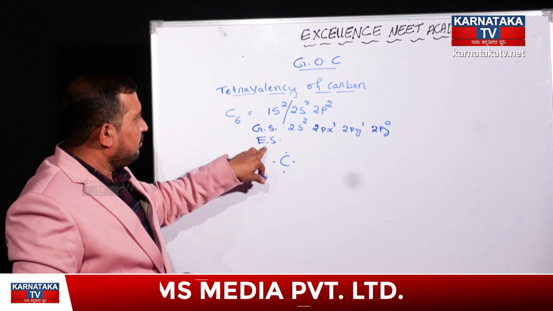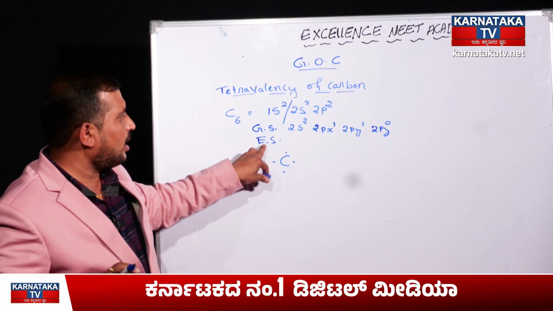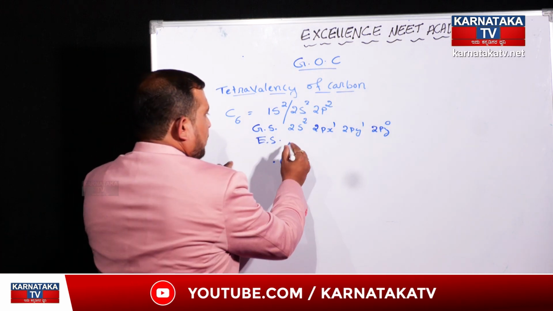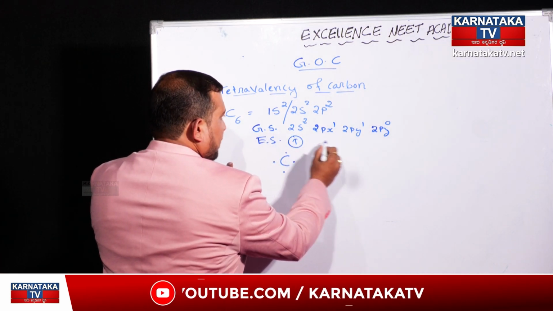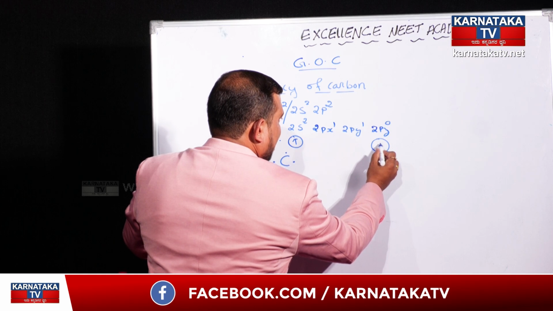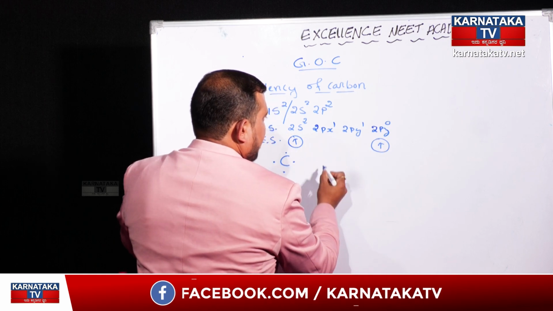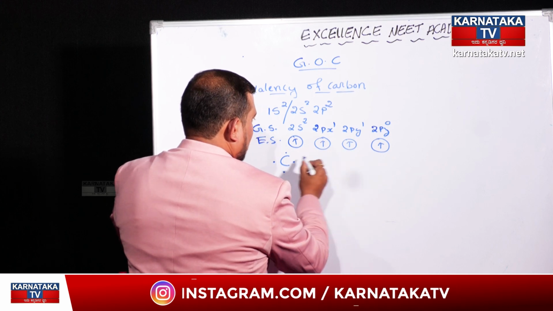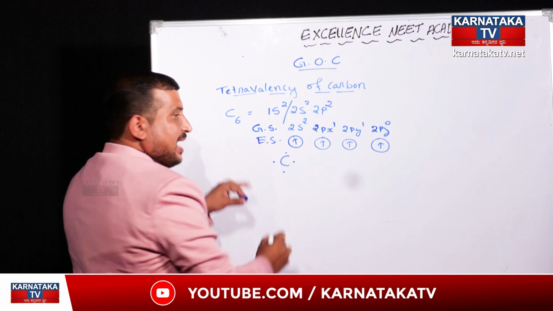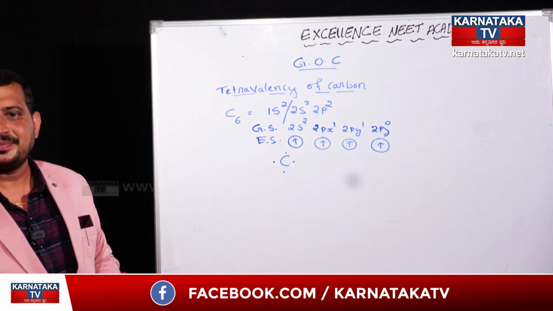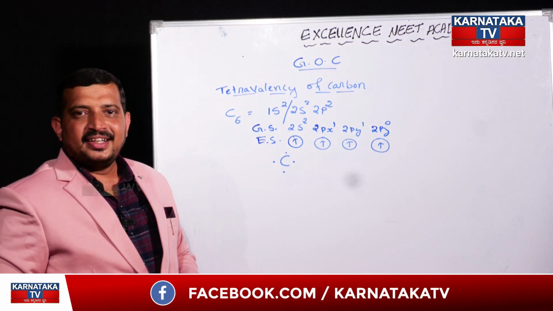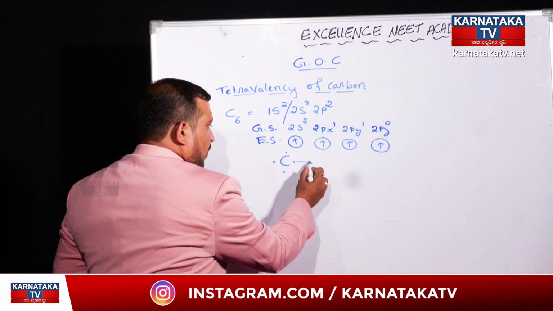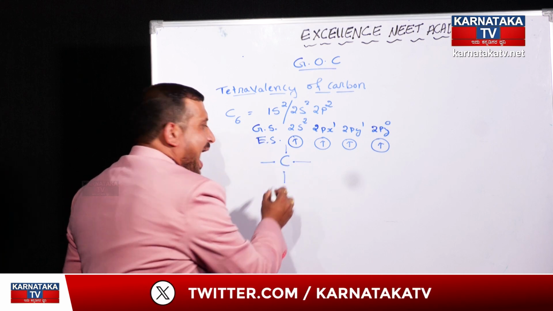Here we have to learn about the excited state. One electron which is present in the 2s atomic orbital jumps into the 2pz atomic orbital. That's why the 2pz atomic orbital also has one electron, and 2px also has one electron, and 2py also has one electron. These 4 electrons will be represented around the carbon atom. That's why these 4 unpaired electrons will be able to form bonds with the neighboring atoms.